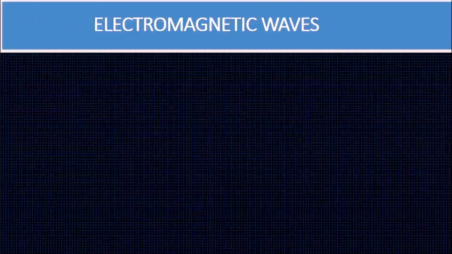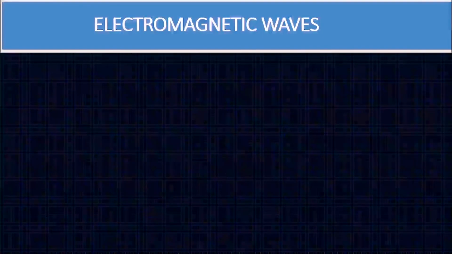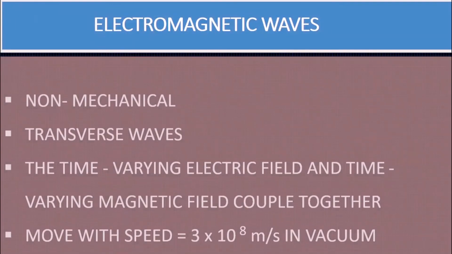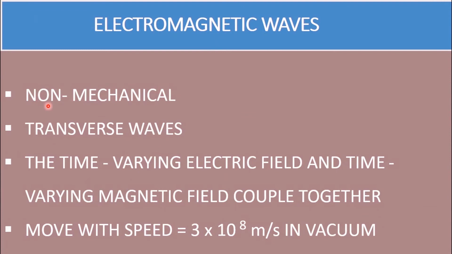What are electromagnetic waves? Now let us recollect what electromagnetic waves are. Electromagnetic waves are non-mechanical. That is, they do not require any medium to travel. They are transverse waves.